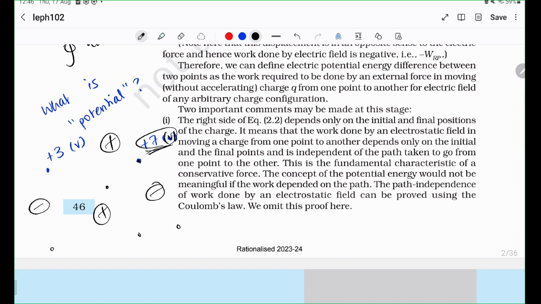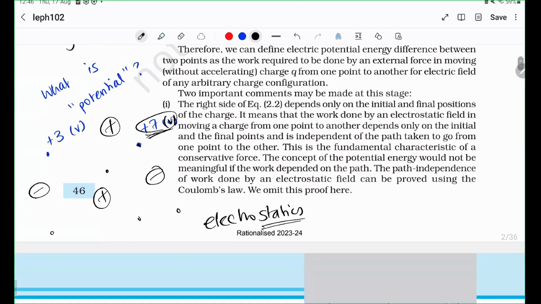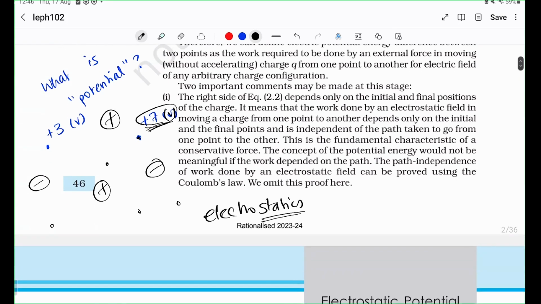And this property comes from the fact that these fields are all electrostatic. Soon we will see a case where this is not true. So let's say the potential at this point is +7. Let us say that there's a charge of 3 coulombs that we are going to place.